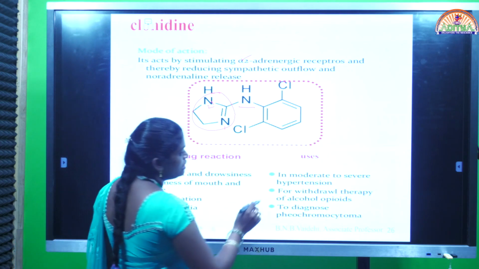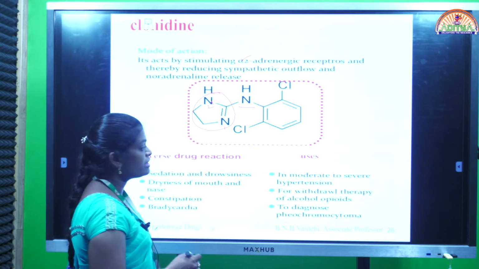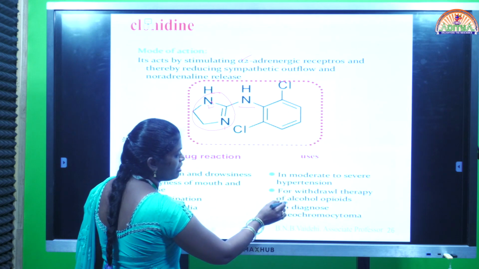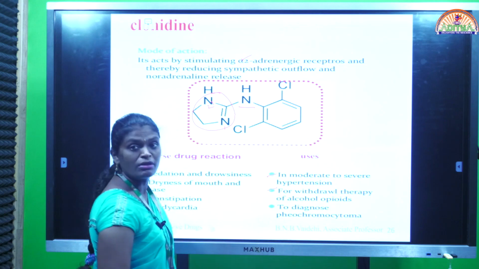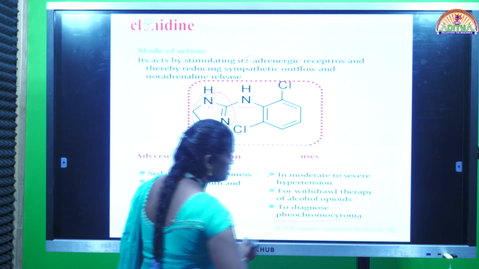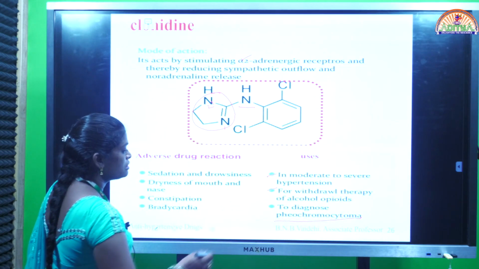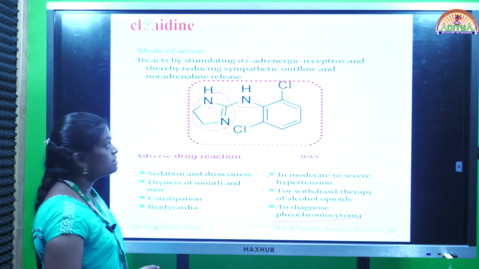Coming to the uses, this clonidine, like methyl-dopa, is also used for treatment of moderate to severe hypertension and for withdrawal therapy of alcohol and opioids. And next, to diagnose pheochromocytoma. Pheochromocytoma is a tumor in the adrenal gland. Okay, for diagnosing pheochromocytoma we can use the clonidine drug.